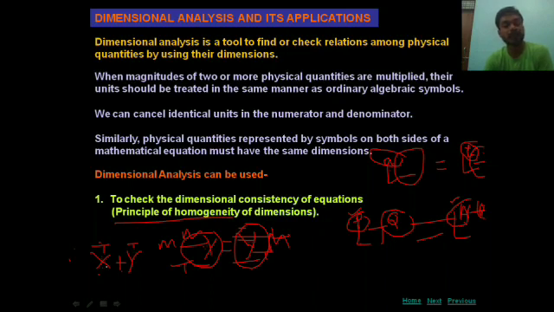If X is mass, then Y should also be mass, because we can add mass to mass, time to time, temperature to temperature. We cannot add different fundamental quantities together, nor can we subtract them. Only the same quantities can be equated, added up or subtracted.